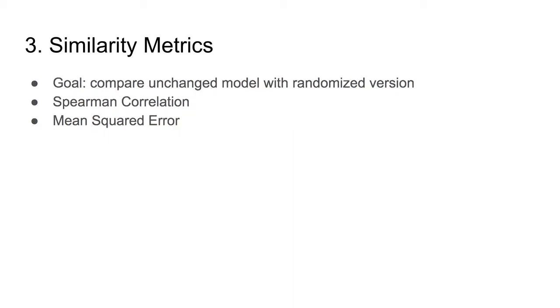The third and last part of our sanity checker is our similarity metrics. So we have, up to this point, methods of computing an explanation. We have methods of randomizing a model to see how the explanation changes. Now we need ways to compare two different explanation scores and see how the effects really differ. So the two methods that we're going to use, the main one is Spearman rank correlation, and the second one is a simple mean squared error.